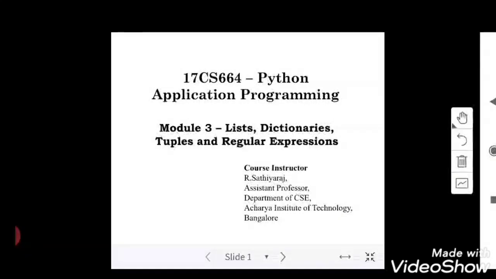Okay. So basically, we know what is called a data structure, right? So list is one example of a data structure. That is the meaning of list. And what are the things that we do with list in Python, let us discuss in the upcoming topics.